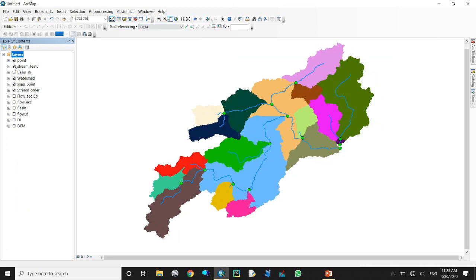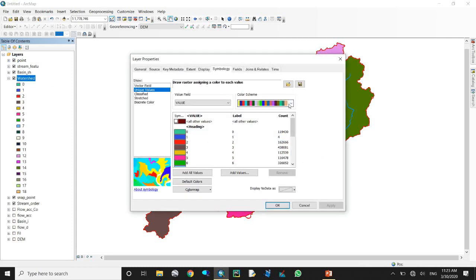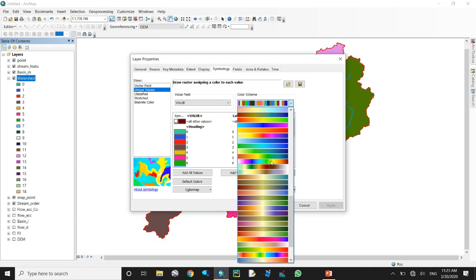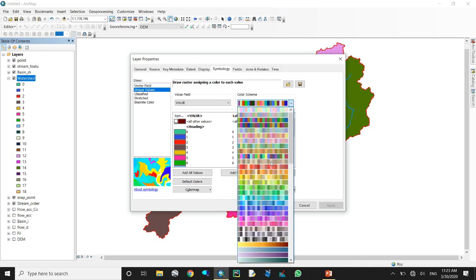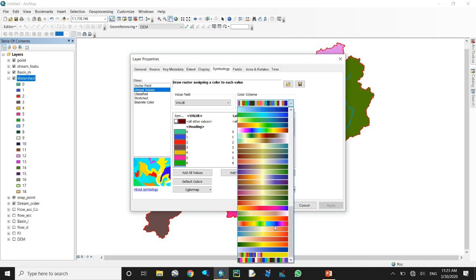So for the basin, the basin color should be the black one. Yes, the rivers, the black one, and also here we can remove the pour point. That was great.